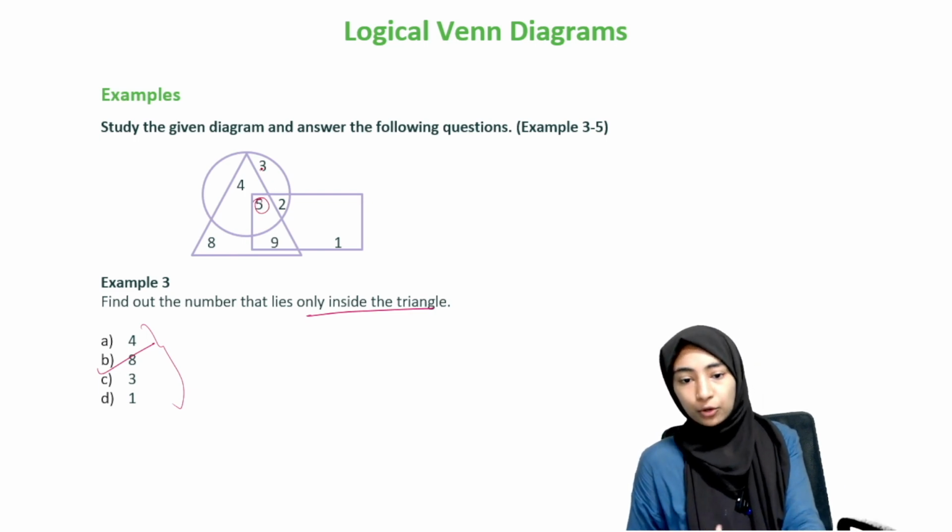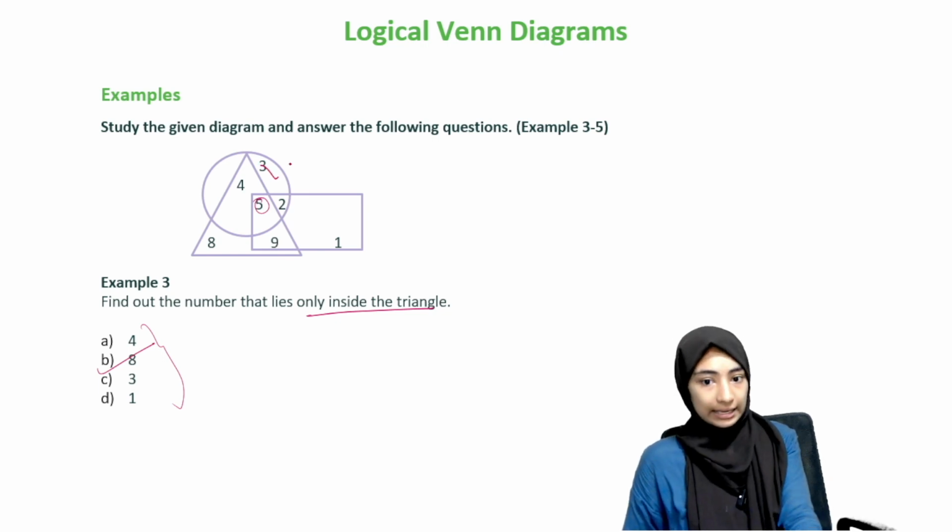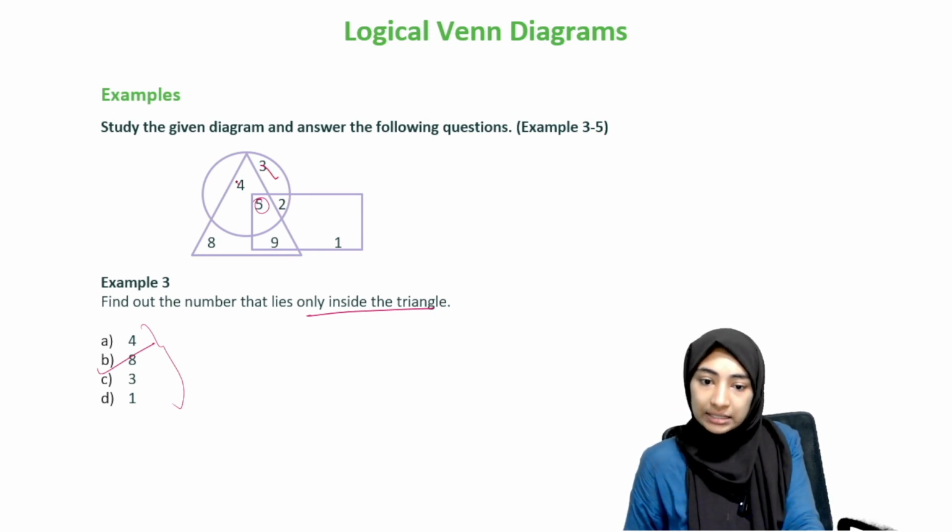Even if you don't see it, you can go number by number. So 3, no. 3 does not lie inside the triangle, nor does it lie in the rectangle. So no. 4 does not lie inside the rectangle. No. 8 does not lie inside the circle or the rectangle. No. 9 does not lie inside the circle. No. I hope you guys understand this, right?